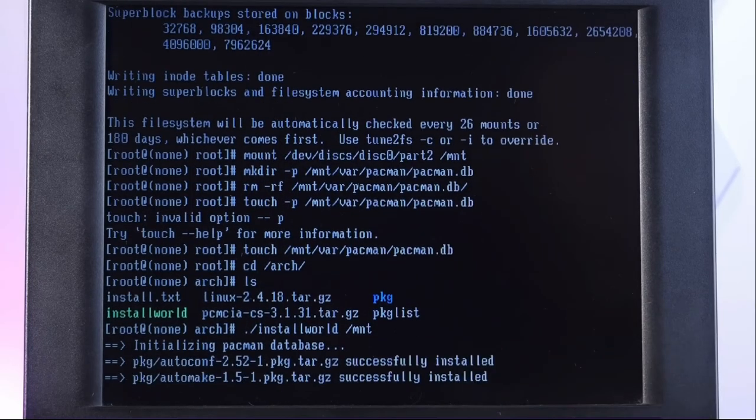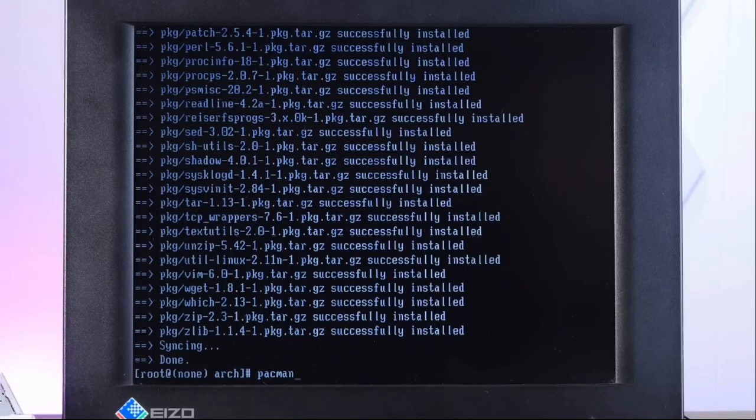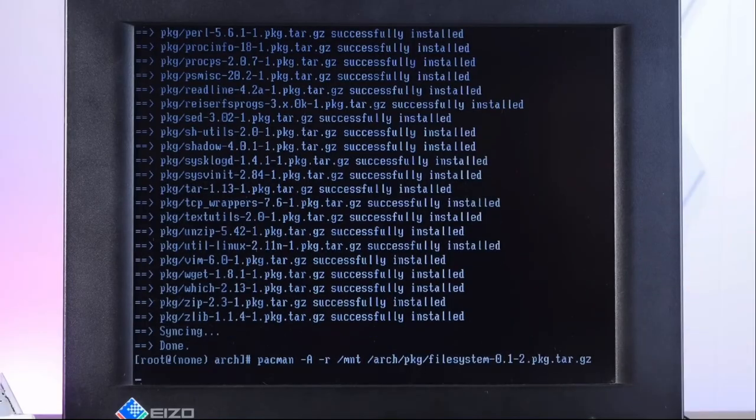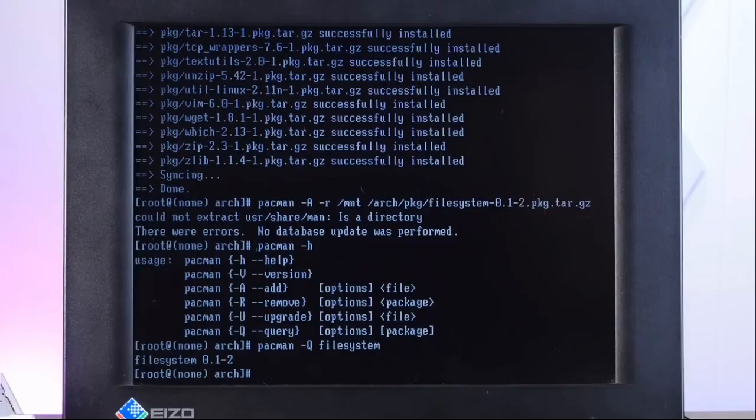Check it out, we're installing stuff. All right, pacman -r /mnt, installing this filesystem package. Could not extract /usr/share/man, is a directory. I mean, I think it's installed.